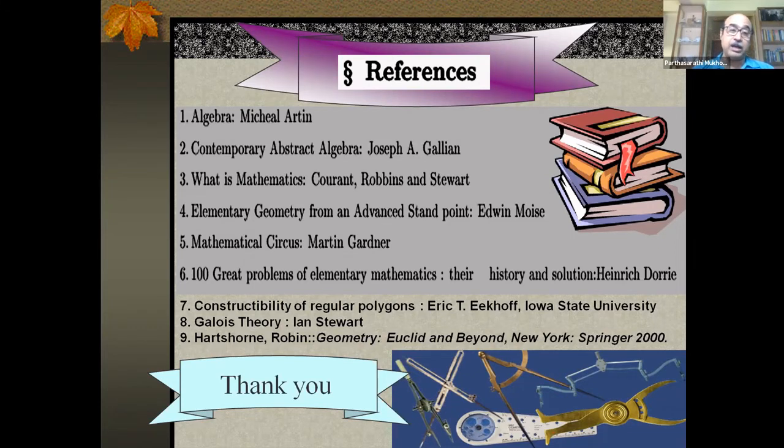It's a book by Ian Stewart, Galois Theory, from where I got that reference to Ramanujan, and then I consulted the Ramanujan diary myself and found those things. So these are the complete list of references. You can take a picture if you want to and refer to these things later on.